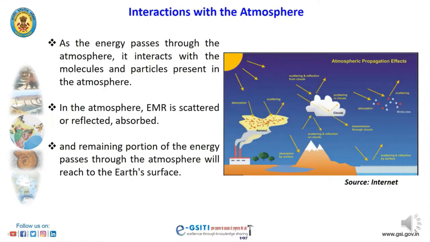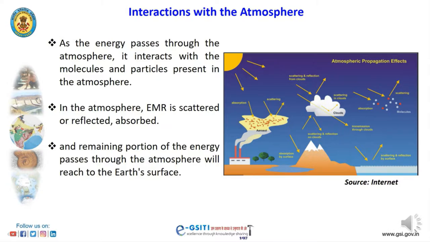Interaction of electromagnetic radiation with the atmosphere is important in remote sensing as the sun is the primary source of electromagnetic radiation on the earth. As the energy passes through the atmosphere, it interacts with the molecules and particles present in the atmosphere. In the atmosphere, electromagnetic radiation is scattered or reflected and absorbed, and the remaining amount of energy passes through the atmosphere and reaches the Earth's surface.